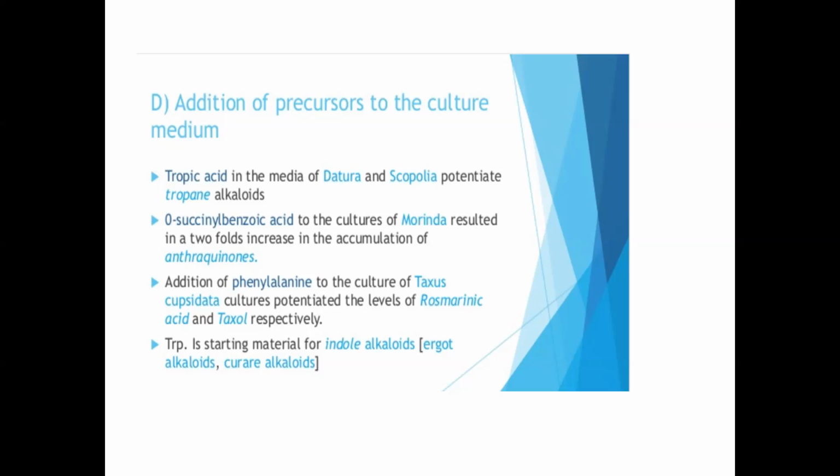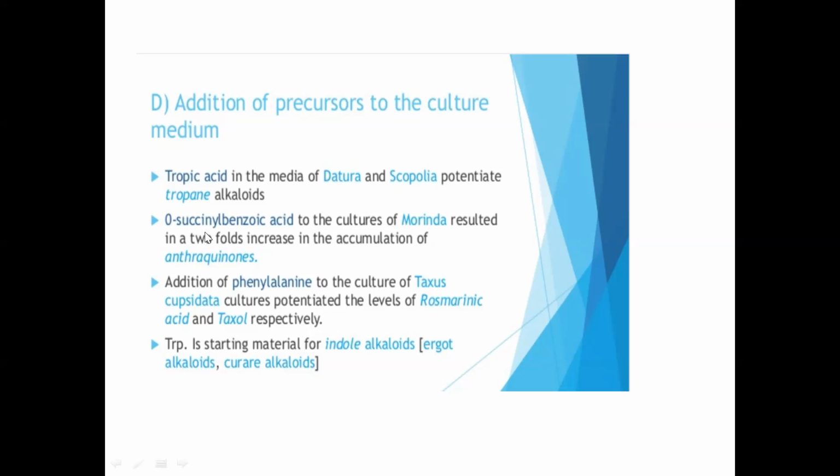So if D is the final compound, they will add C to the medium, and they will add the enzyme also to the medium. So it is like that. See, tropic acid is a precursor of tropane alkaloids which are produced by the Datura. Succinyl benzoic acid is a precursor for anthraquinone, which is produced by cultures of Morinda.